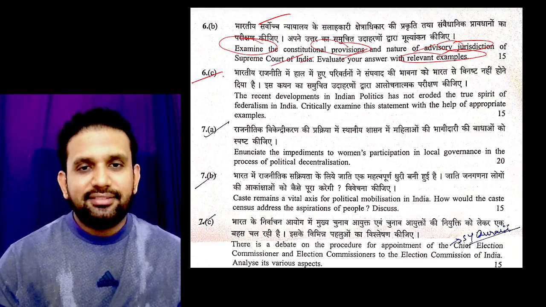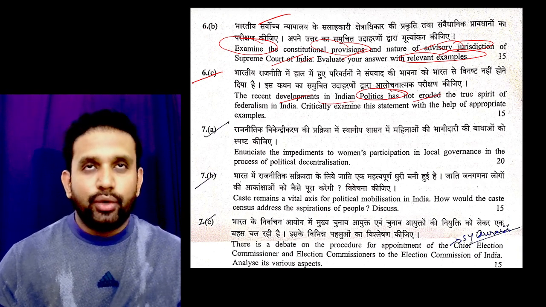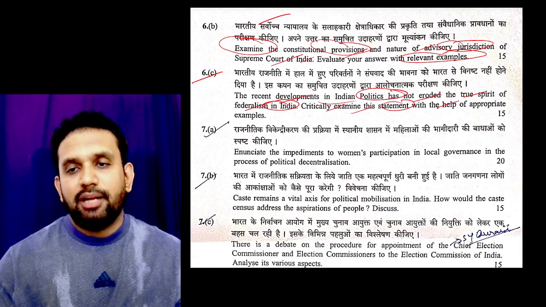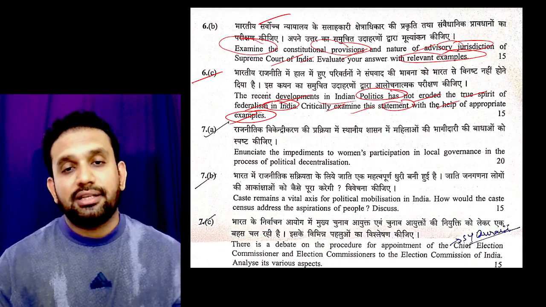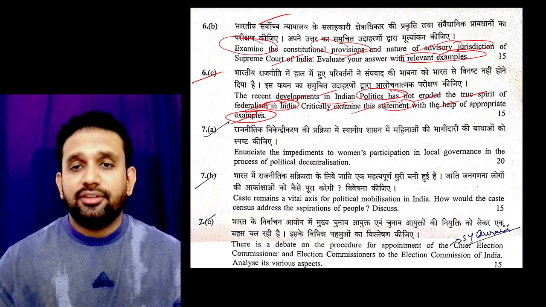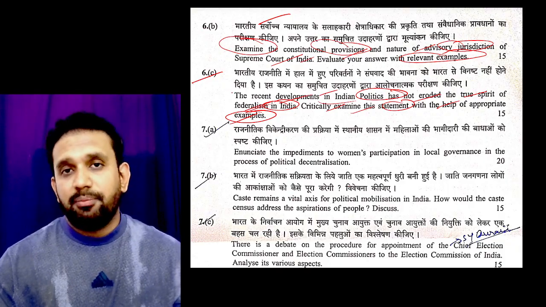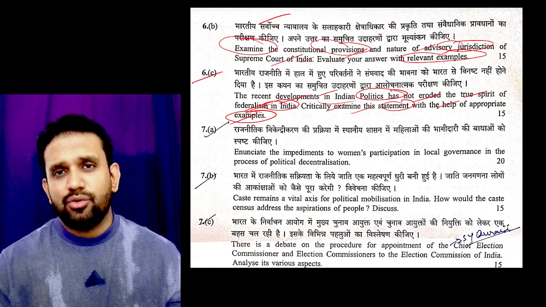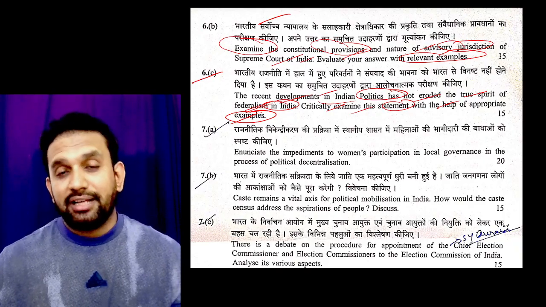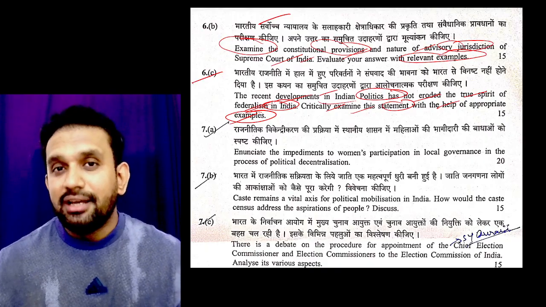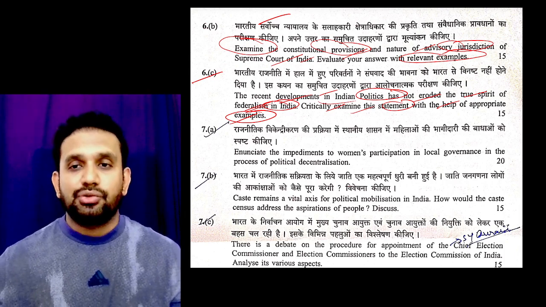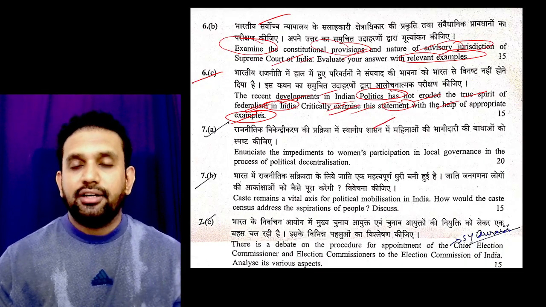Before even reading the question I understood that you need to put out some examples. 6C: the recent developments in Indian politics have not eroded the true spirit of federalism in India. Critically examine this statement with the help of appropriate examples. Again, appropriate examples are recent. You take one example: the true spirit of federalism has not been destroyed. In the last term there was a lot of shuffling of IAS, IPS officers. Now, with regard to state administration, the central government is not doing much. With regard to GST also, the central government is not enforcing anything on state governments. State governments are nowadays given more autonomy also. So this is easy to write, no need to worry about it.